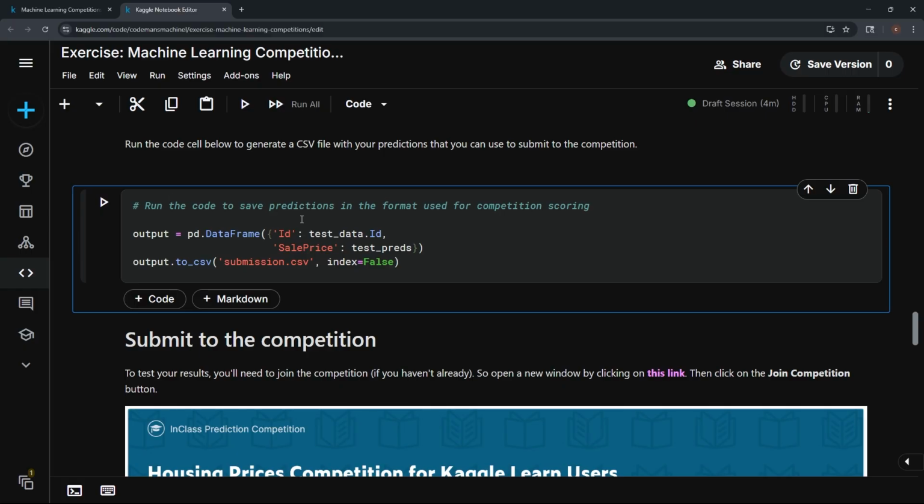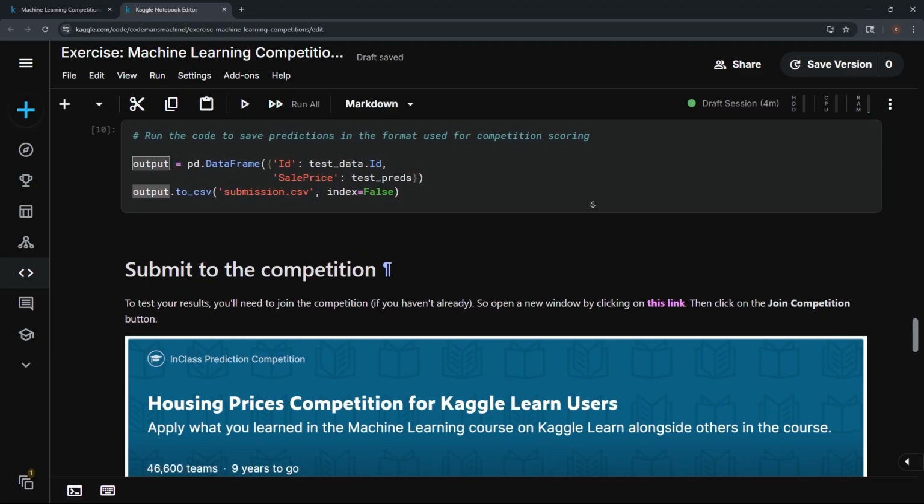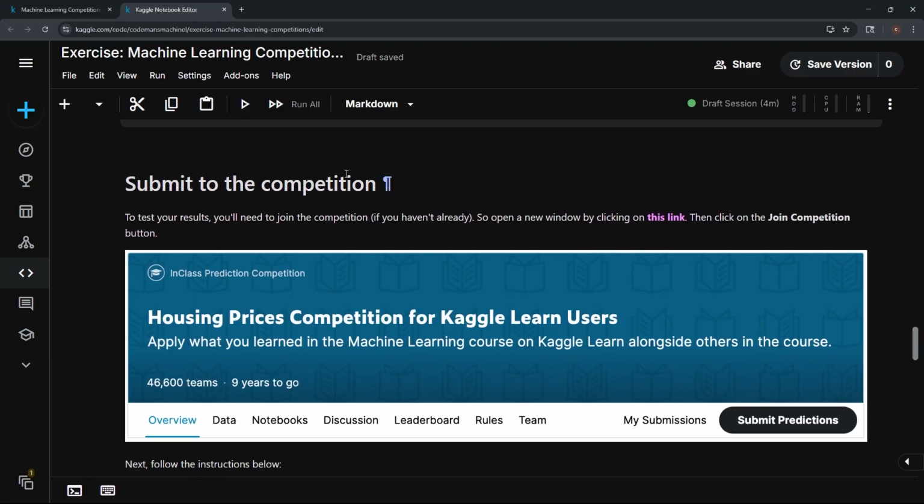And that made a CSV, output.csv. I don't know where this went. I guess it's just going to be whatever output is. So it is what it is. So now we're going to submit to the competition. This is really outdated, but I'll show you what to do these days.